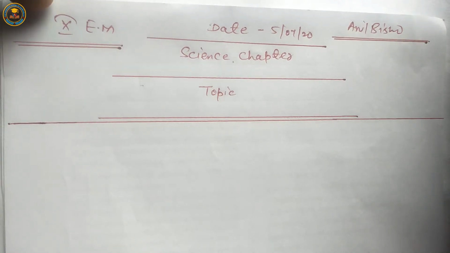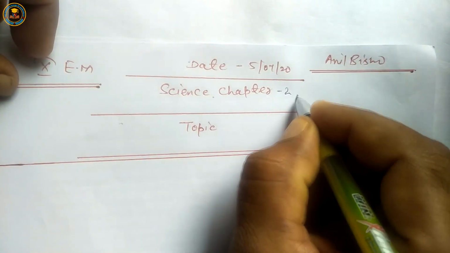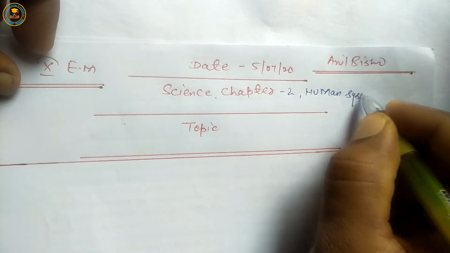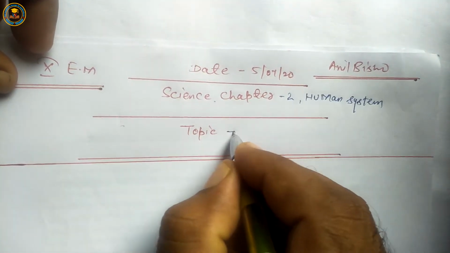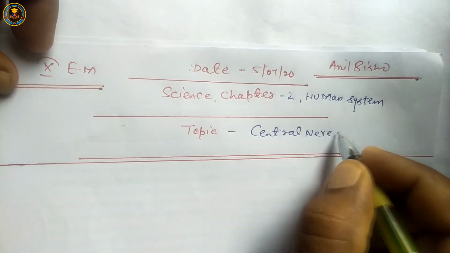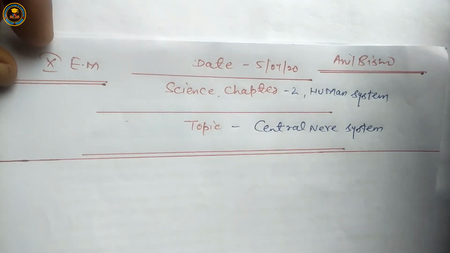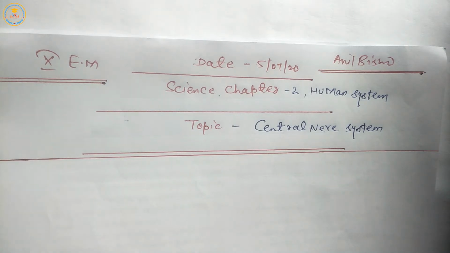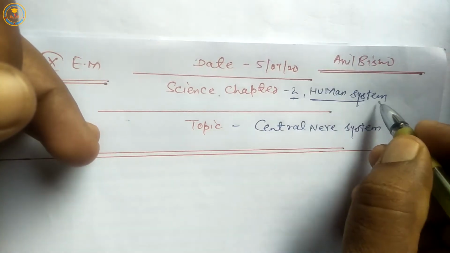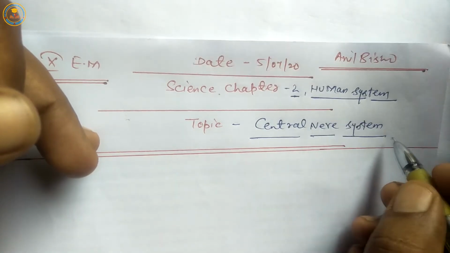Today we are starting again class 10th science book chapter 2, human system, and today's topic is central nervous system.